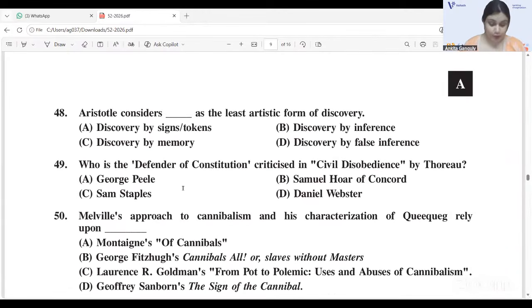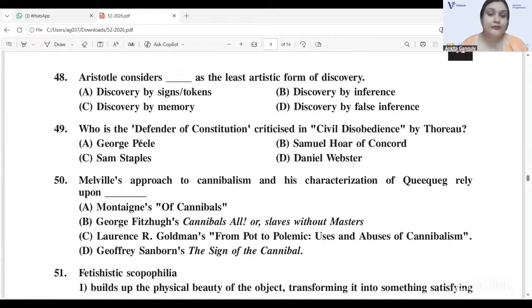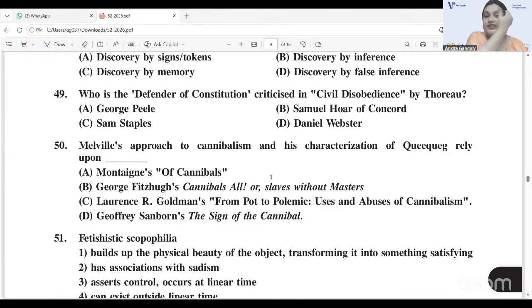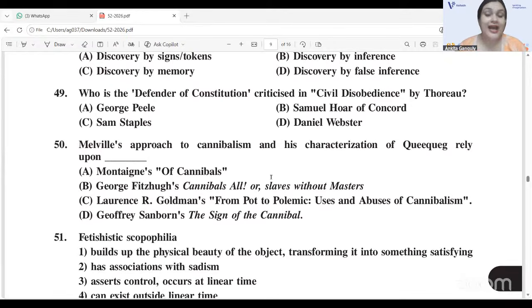Question 48. Aristotle considers dash as the least artistic form of discovery. It would be A, discovery by signs or tokens. Who is the defender of Constitution criticized in Civil Disobedience by Henry David Thoreau? It is 49D, Daniel Webster. Question 50, Melville's approach to cannibalism and his characterization of Queequeg rely upon what? It is 50A, Mountains of Cannibals.